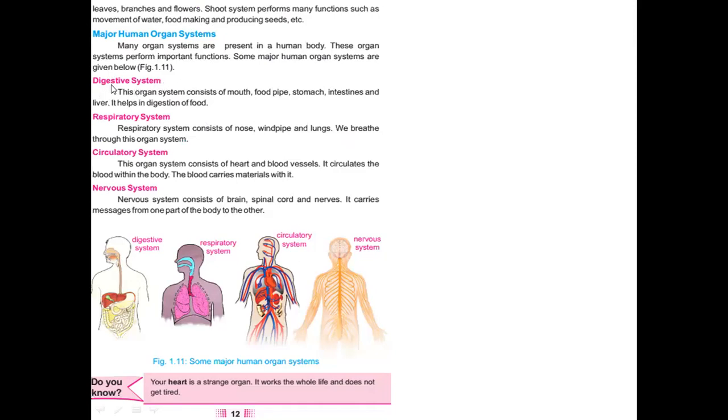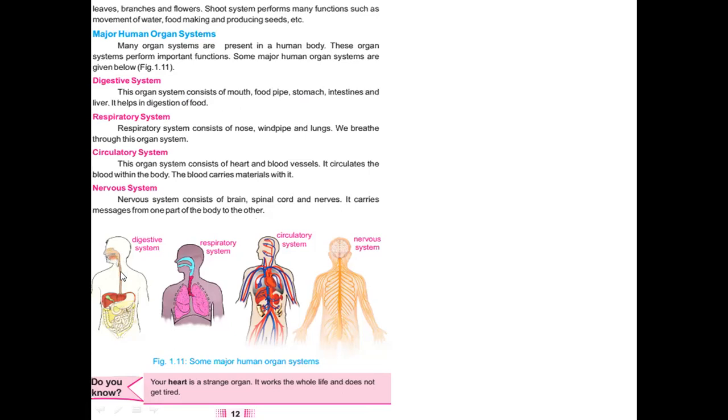Digestive system. What is the digestive system? This organ system consists of mouth, food pipe, stomach, intestine, and liver. And what is its function? It helps in digestion. If you see from where your food is going into your body, definitely from the mouth, and after the mouth it goes into your food pipe, which is here.